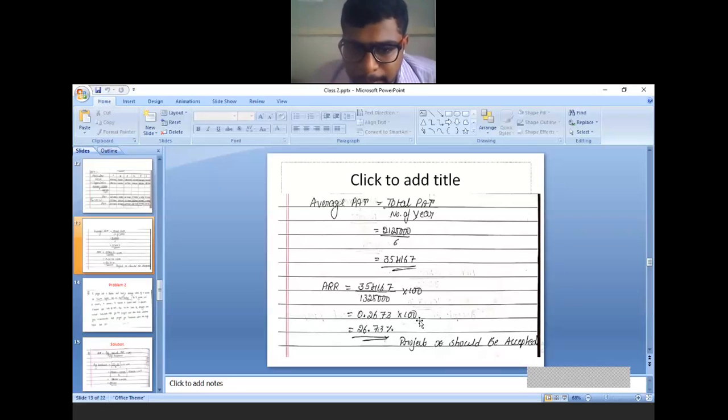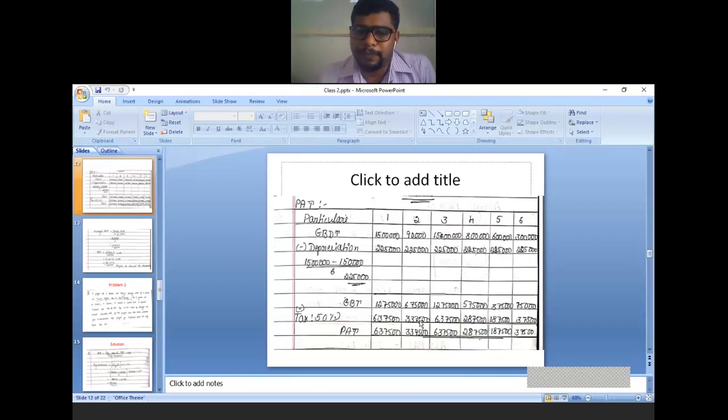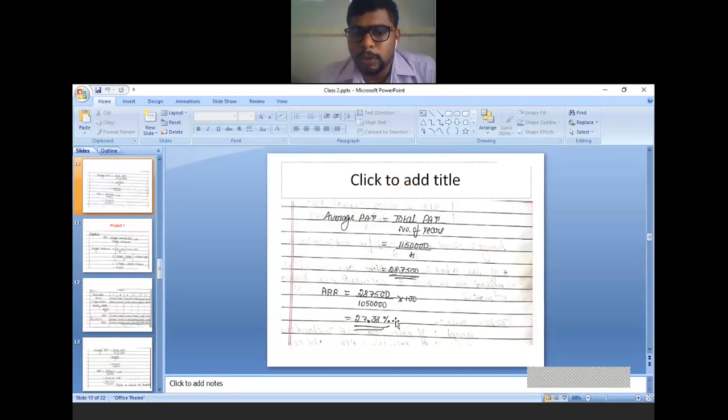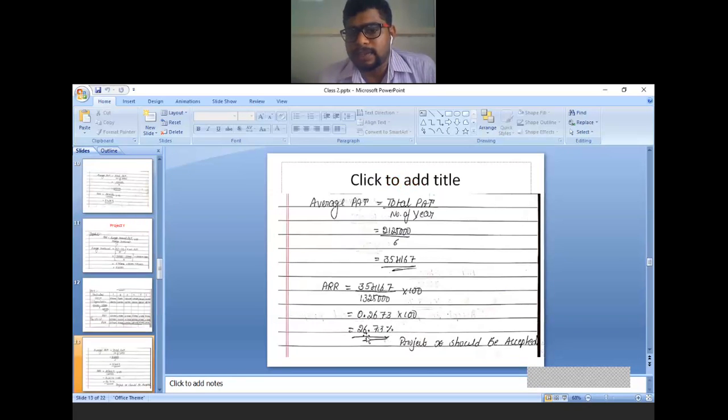Therefore, compare project X as well as project Y. Project X answer is 27.38%. Project Y answer is 26.73%. So which project should be accepted? Project X should be accepted, because project X is giving a higher return compared to project Y. So the decision rule: project X should be accepted. This is the first problem. If there is any doubt, you can ask now.